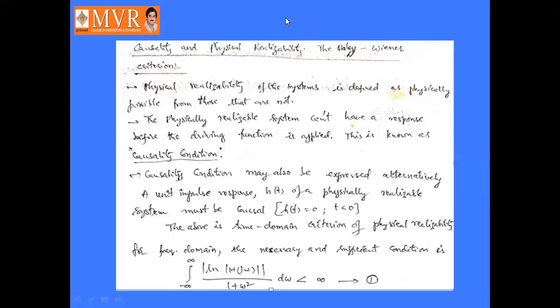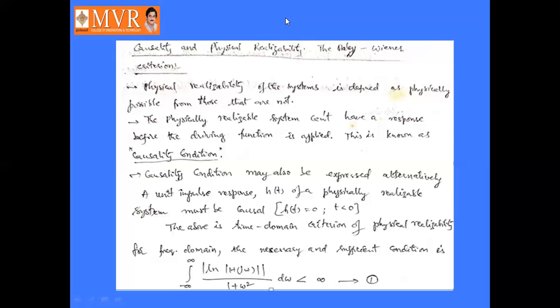The causality condition may also be expressed alternatively in terms of the unit impulse response, h of t. The unit impulse response h of t of a physically realizable system must be causal. That is another definition of the causality condition.